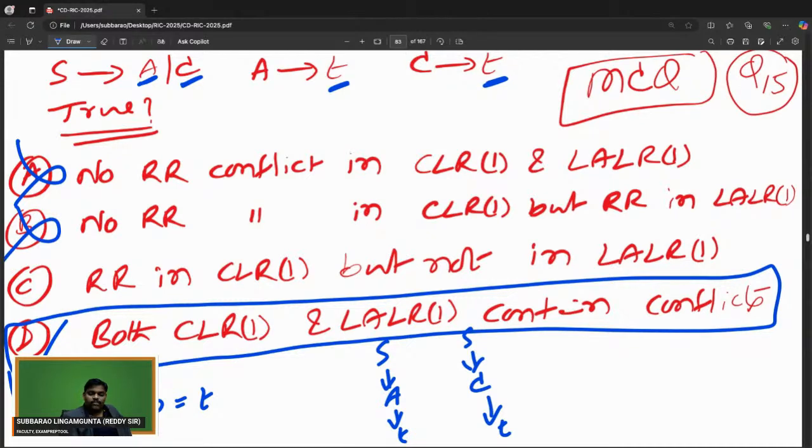Whenever you think a problem's options look very dangerous, remember it is very easy. This problem looks very dangerous, right? But if you observe clearly, it is an ambiguous grammar.